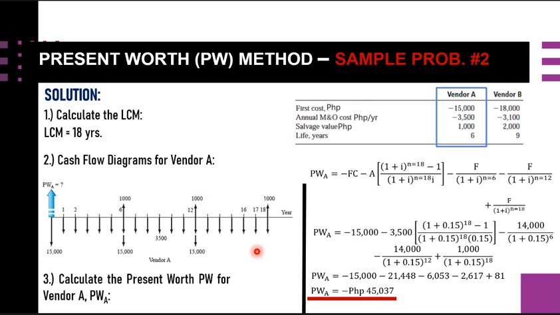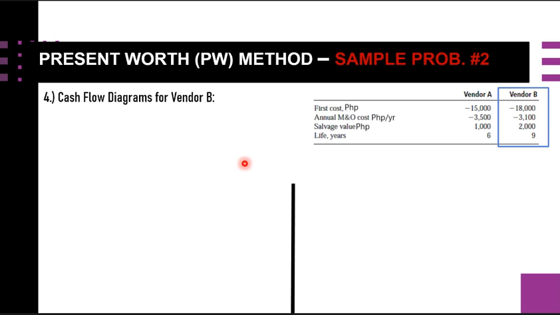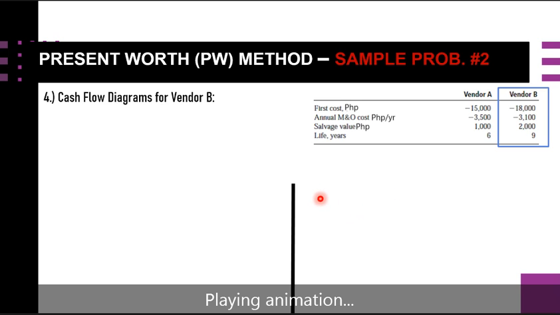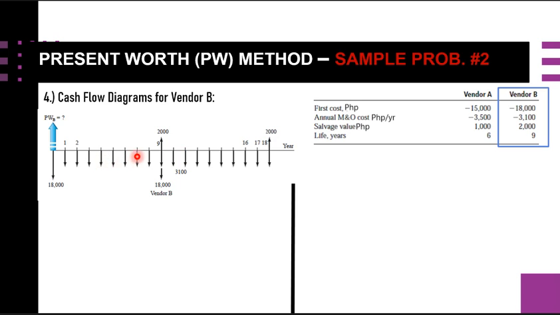So proceeding, we now consider the cash flow diagram for vendor B, in which we have the first cost, the annual M&O, the salvage value, and this year 9. But since our LCM is 18, we have this cash flow diagram for vendor B. Since we are considering the first cycle for vendor B, which is 9 years, this is 9 here. So this is our first cycle here.